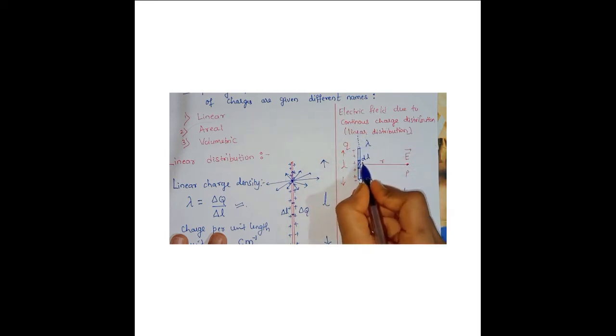In physics, if complex things are there, we have to divide them into small fragments, small elements, and due to that small element, whatever you want, force, field, anything, you can calculate, and then integrate it for the entire length.